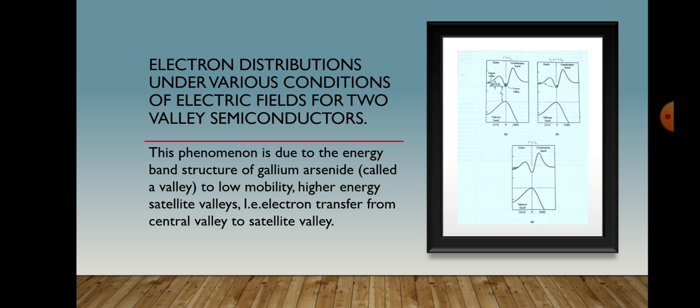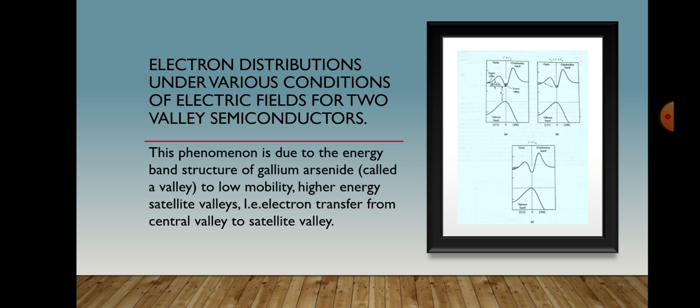Vn is nearly equal to mu1 E for E lying between 0 and Ea. Vn is nearly equal to mu2 E for E greater than Eb. If mu1 Ea is larger than mu2 Eb, there is a region in which the drift velocity decreases with the increasing field between Ea and Eb. Because of this characteristic of the drift velocity of n-type gallium arsenide, this material is used in microwave transferred electron devices.